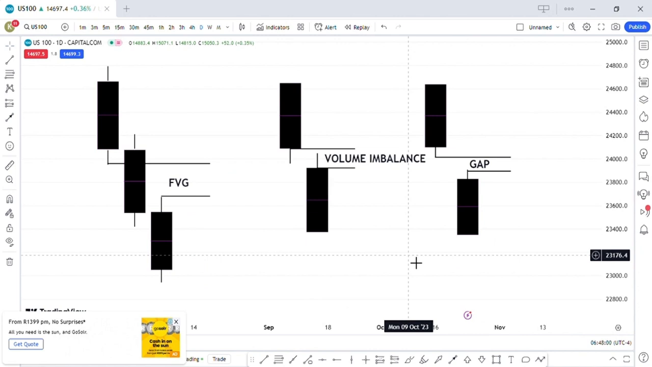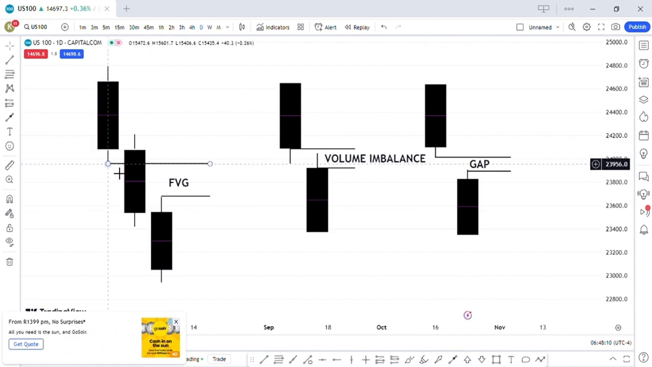Okay, the next thing that we are going to talk about is the difference between a fair value gap, a volume imbalance, and a gap. We already discussed what a fair value gap is. We know a fair value gap is when the low of the first candle does not overlap with the high of the third candle. Most importantly, it's a 3 consecutive candle pattern. 3 candles, 1, 2, 3.